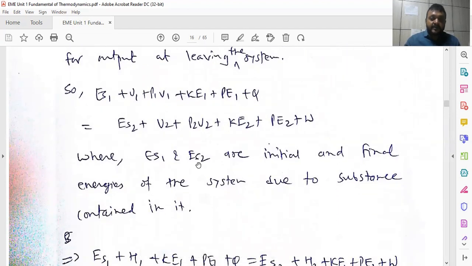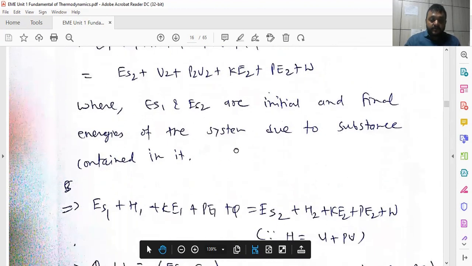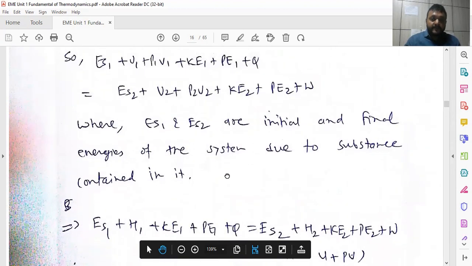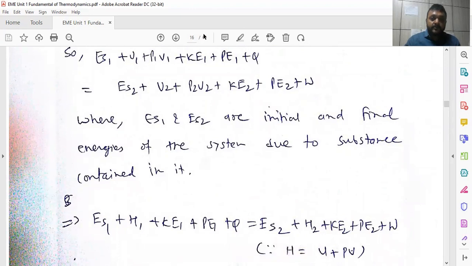Here ES1 and ES2 are the initial and final energies of the system due to the substance contained in it. So you have to keep in mind about ES1. Now, according to the enthalpy definition, U2 plus P2 V2. We have already seen the definition of enthalpy in the previous lectures, where U plus PV, U1 plus P1 V1 and U2 plus P2 V2 is called H, enthalpy.